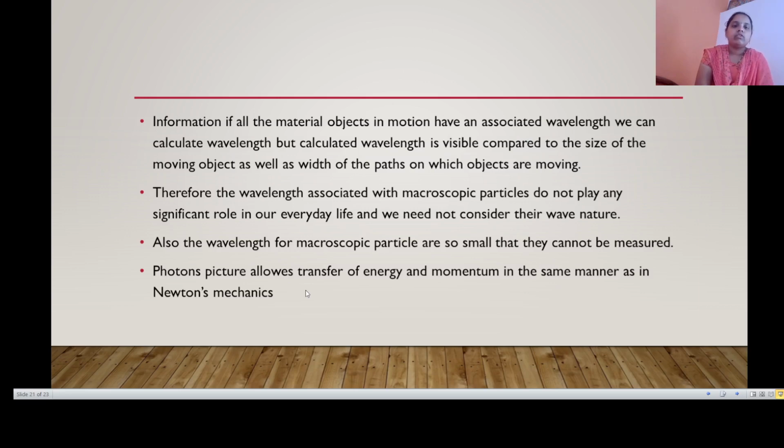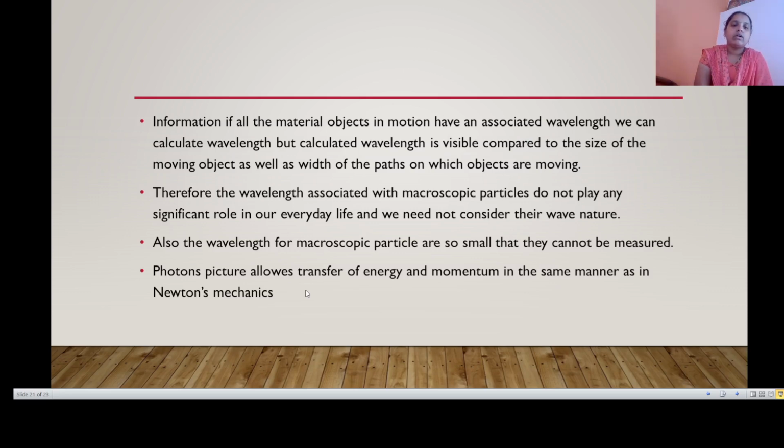Therefore, the wavelength associated with macroscopic particles does not play any significant role in everyday life, and we need not consider their wave number. Also, wavelengths for macroscopic particles are so small that they cannot be measured.